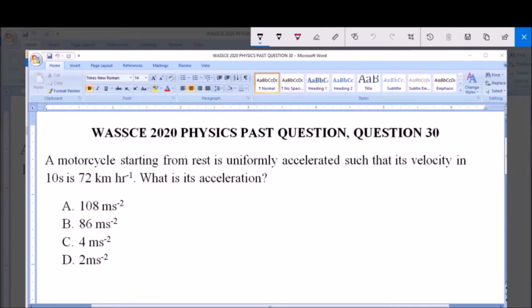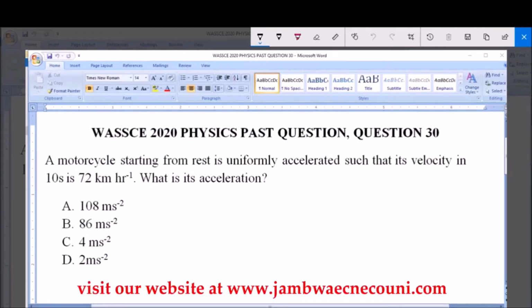So we are asked to find the acceleration, and the question says the motorcycle starts from rest and it's uniformly accelerated, such that its velocity in 10 seconds is 72 kilometers per hour.